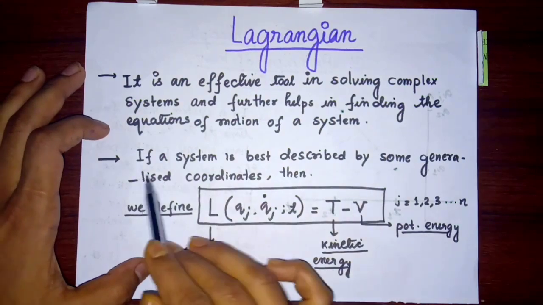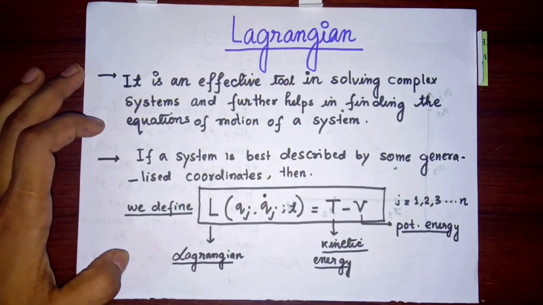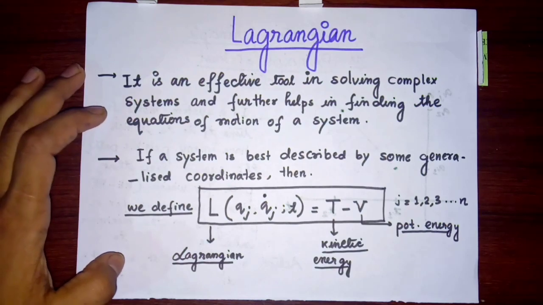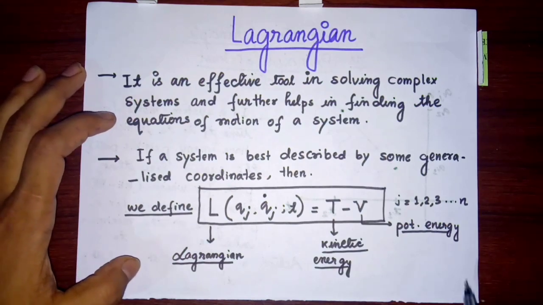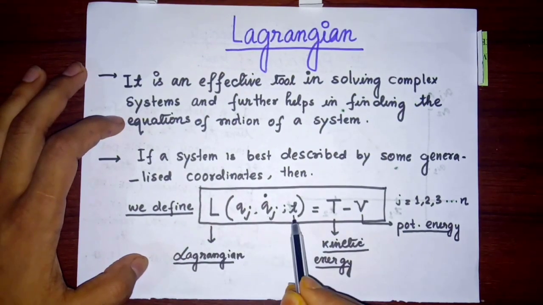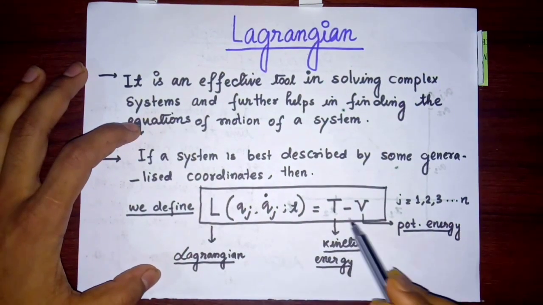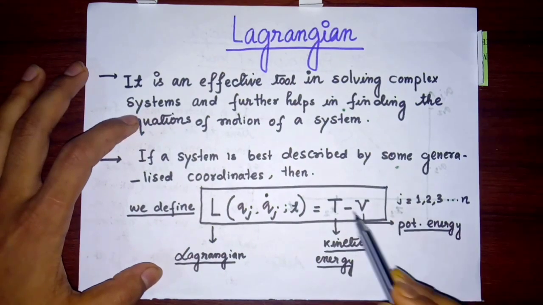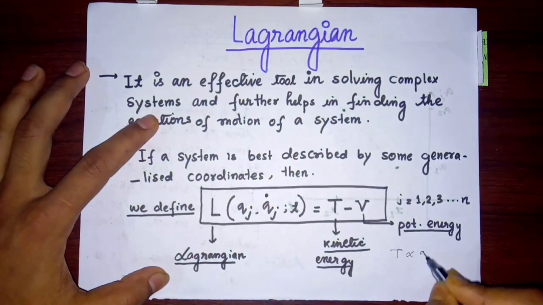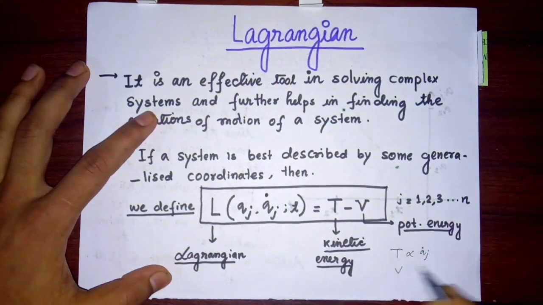So further you can say that if a system is best described by some generalized coordinates, because in classical mechanics we deal with generalized coordinates and in Lagrangian mechanics we deal with generalized coordinates, then the Lagrangian function, which is a function of position, generalized velocity and sometimes time, can be written as kinetic energy minus potential energy, where generally T is dependent on q dot j, that is the generalized velocity, and potential is dependent on the position.